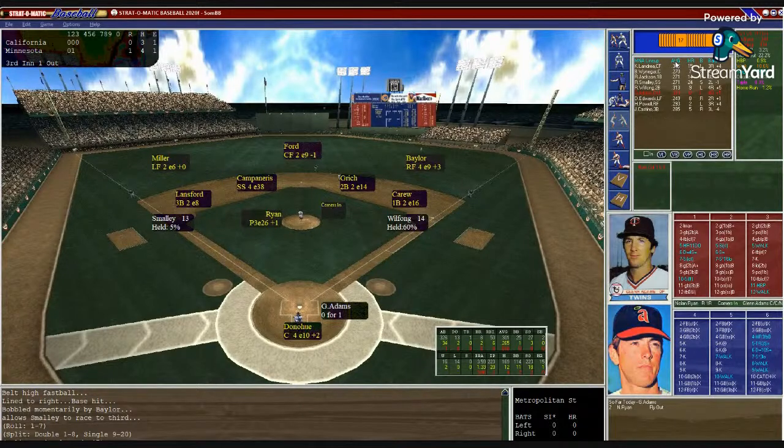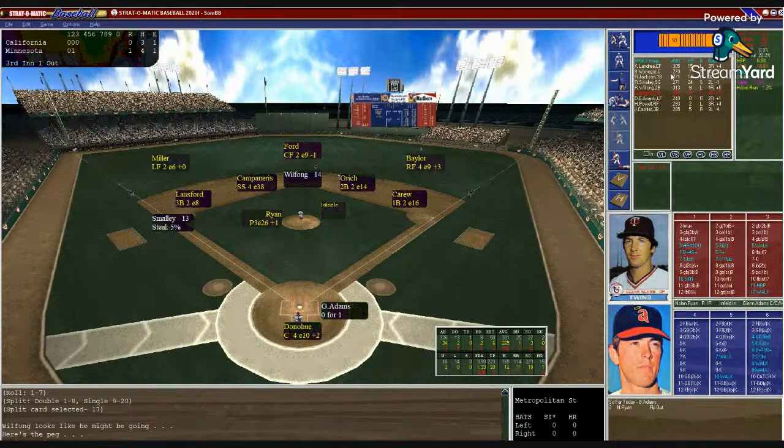Here's Glenn Adams, 0 for 1. Flied out his first time up. Lansford and Carew playing in at the corners. Campaneris and Rich looking for 2 up the middle. Donahue sets the target. Ryan from the stretch. Here's a pitch to Glenn Adams. And Wilfong got second stolen. So now the Angels bring the infield in. That's Lansford, Campaneris, Rich, and Carew playing in on the grass. Glenn Adams up, 0 for 1 in the ballgame. They're going to try to knock anything down, come home. Smalley, a 13 runner, will have an option.